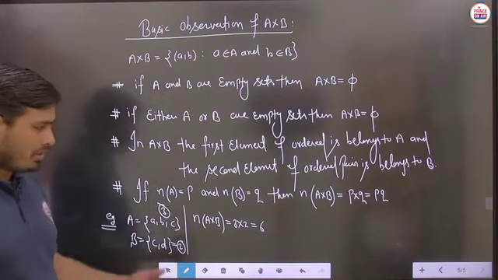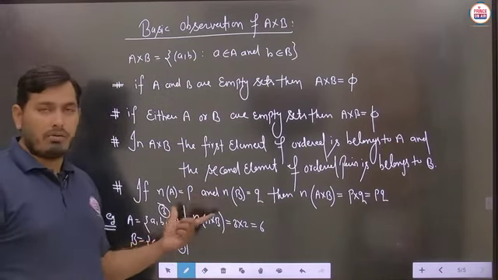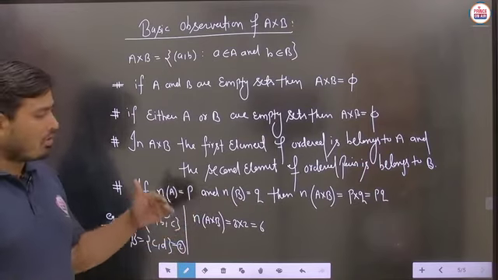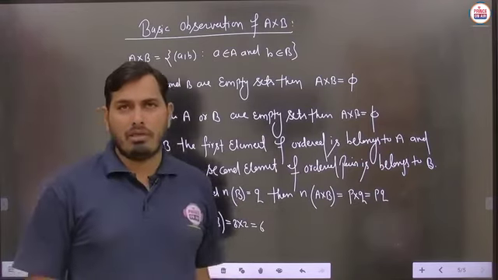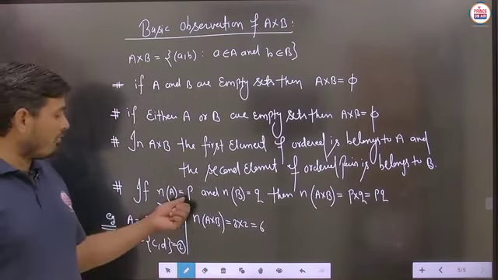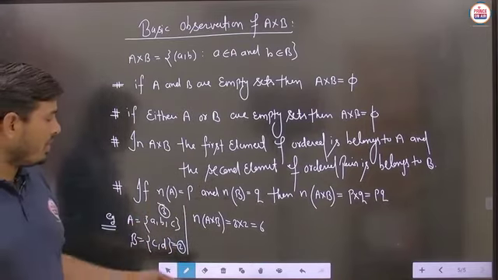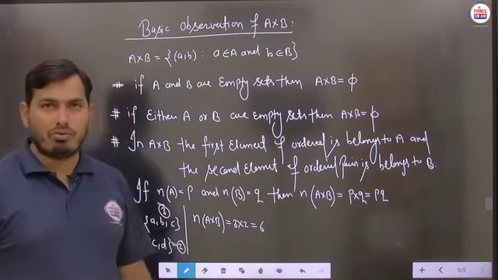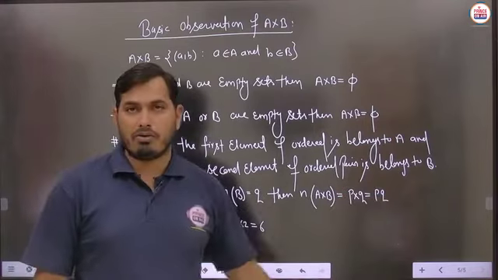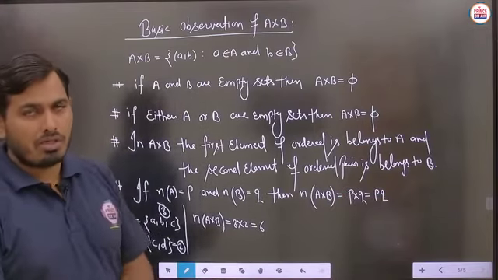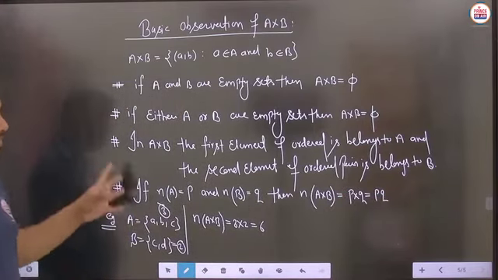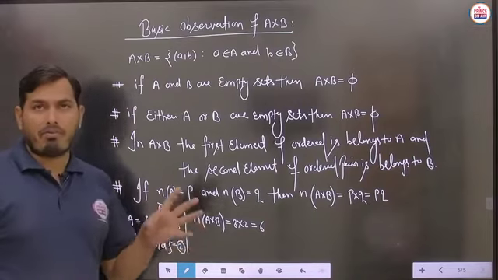So sometimes if it is known by you, then definitely you can just check the total number of elements in A cross B. So suppose the number of elements in this set is equal to P, and the number of elements in this set is equal to Q, then the total number of elements in A cross B will be defined as PQ. So these are some basic observations you can see here related to the basic type of Cartesian product.